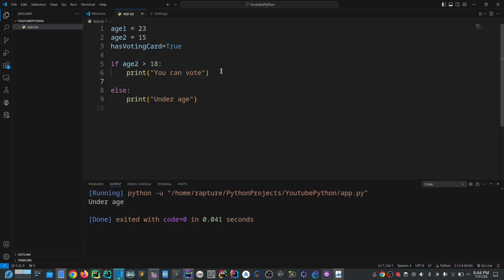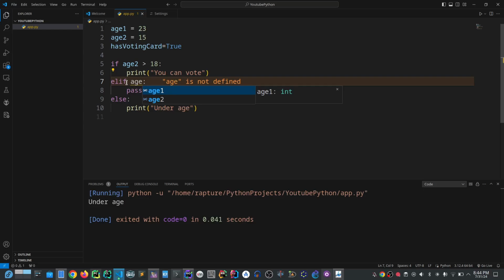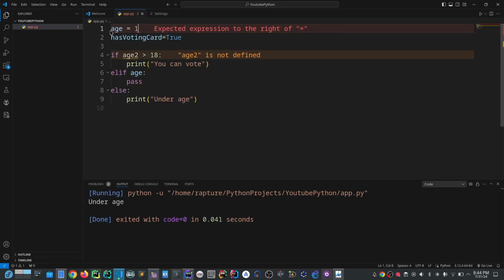Our elif statement is if the user age is equal to 13.